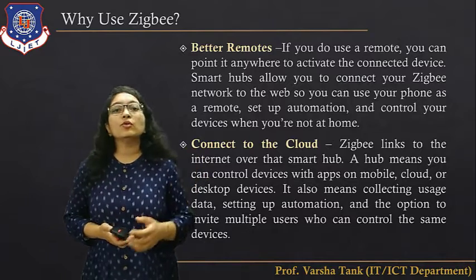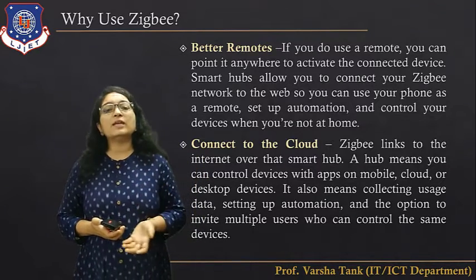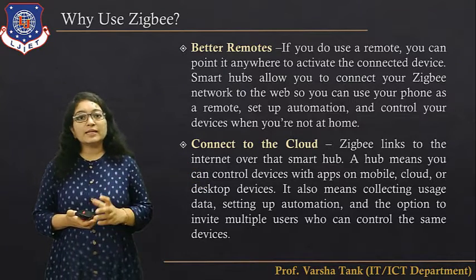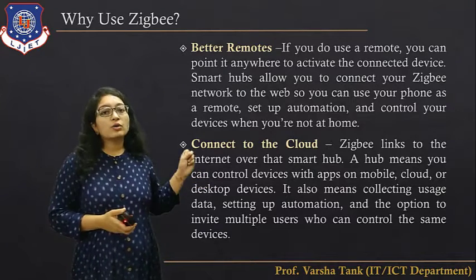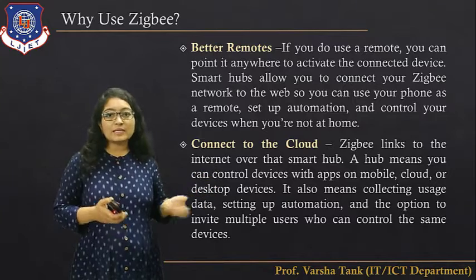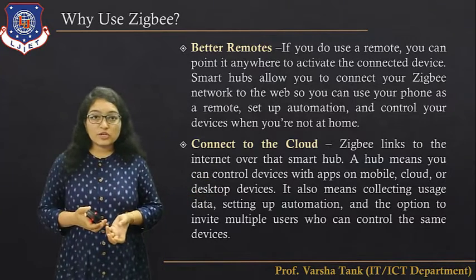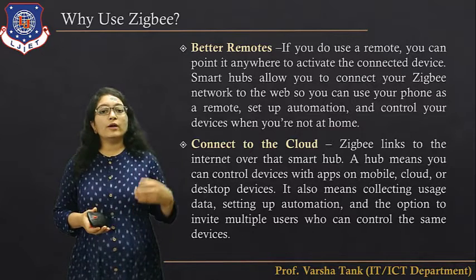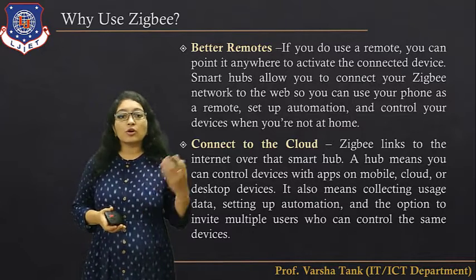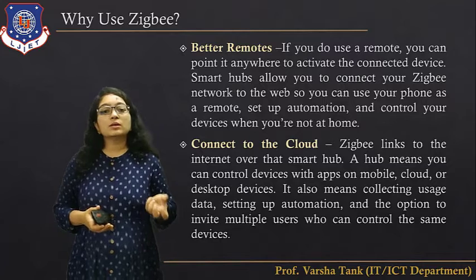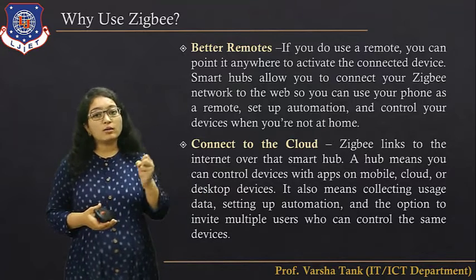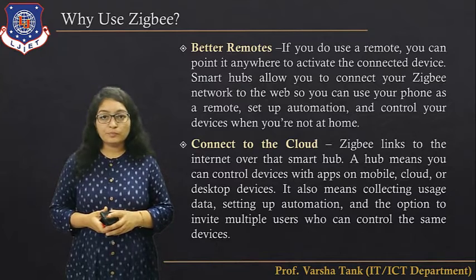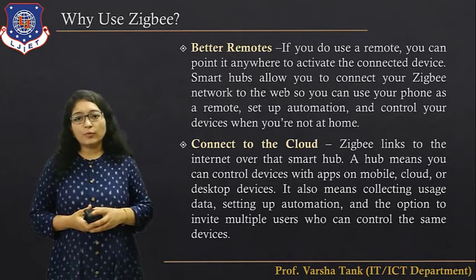Here it is written that if you use the remote, you can point it anywhere to activate the connected device. Smart hubs allow you to connect your ZigBee network to the web, so you can use your phone as a remote, set up automations and control your device when you are not at home. Suppose you want to turn on the AC when you are not home; you can use the remote installed in your mobile device and control the AC installed at your home. And connect to the cloud.